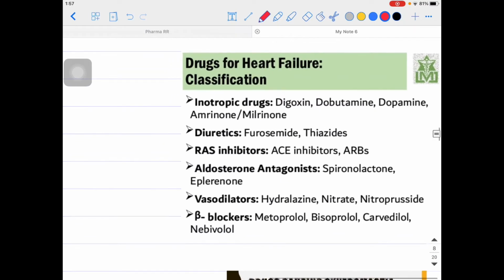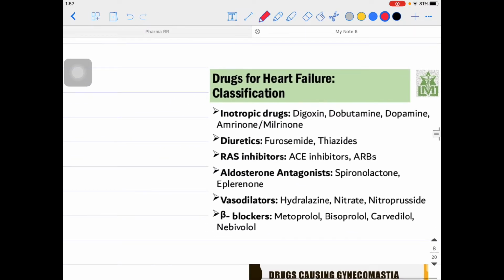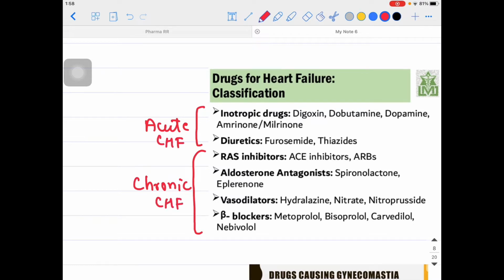So these are the drugs which we are using for the CHF patients, for the acute and chronic one. Mainly the above two categories we are using for the acute CHF patients, and the other categories we are using for the chronic CHF patients. Understood? So this is for the acute CHF and the other one is for the chronic CHF patients.